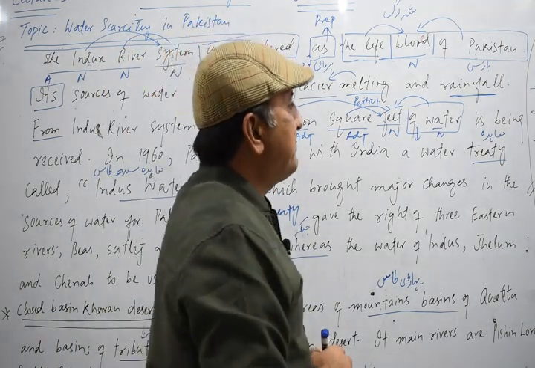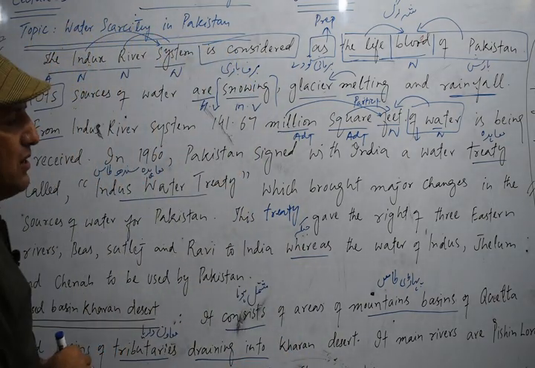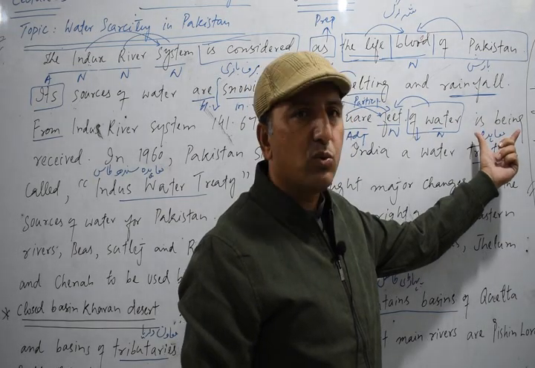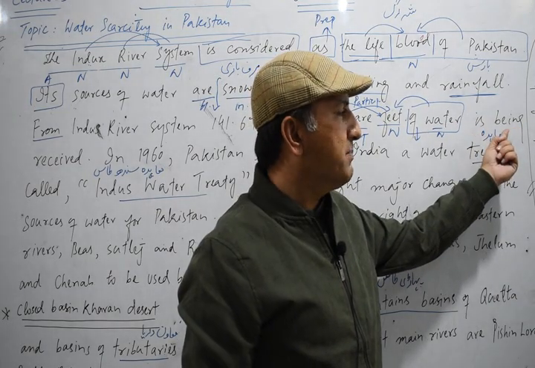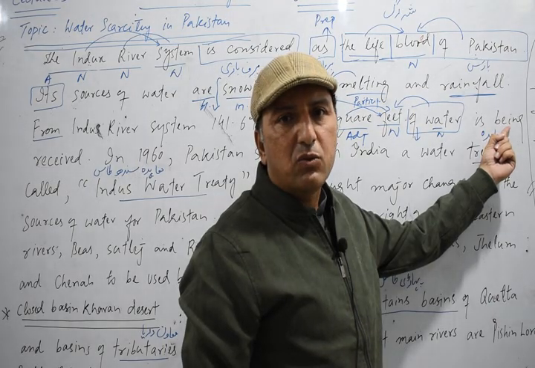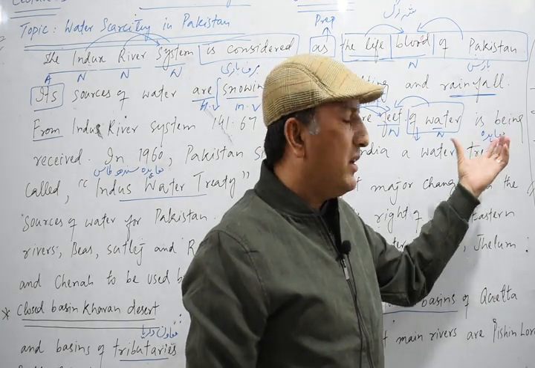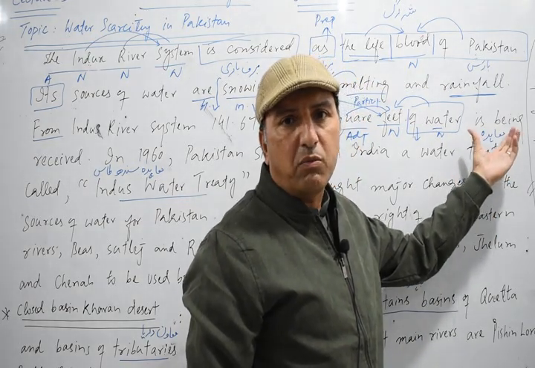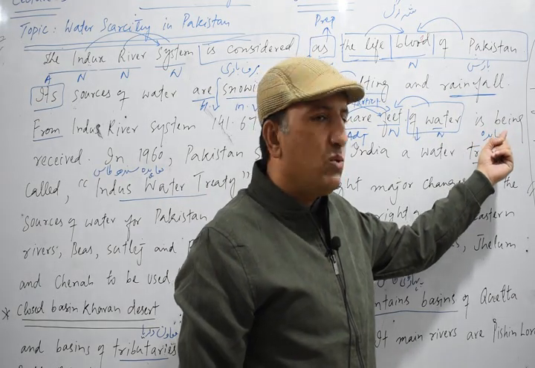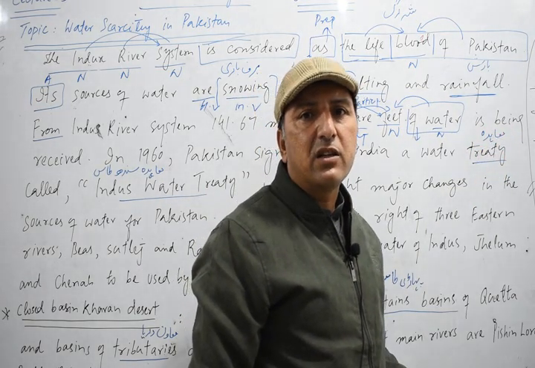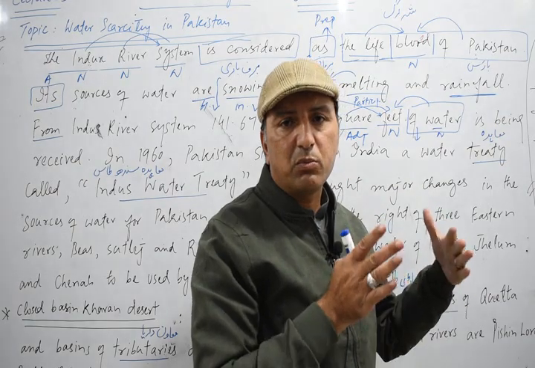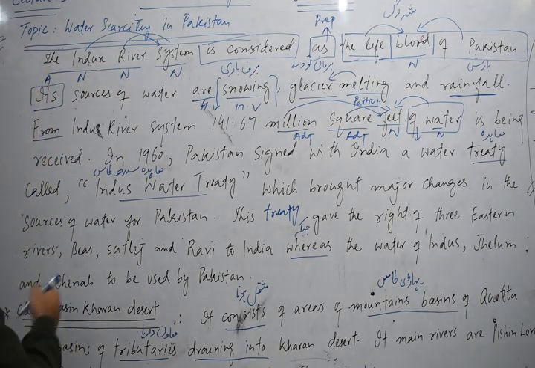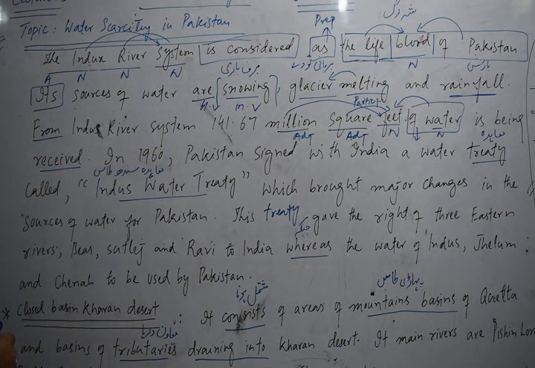Now the next phrase is being received. Now you see, this is a passive structure. We call it present continuous structure. Is being received: being is basically used in present continuous or in past continuous when it is converted into passive form. So it is a passive form of a continuous, or progressive, tense. Being is used in present continuous or past continuous when it is converted into passive voice, so we use the word being. Okay, and received is the third form of the verb, so this is a passive structure.